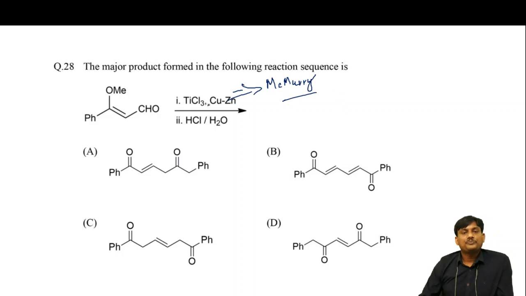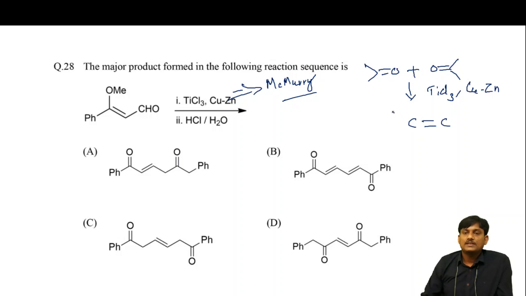If you take two moles of carbonyl compounds, aldehydes or ketones, and react with TiCl3, Cu-Zn, there is a coupling between these two carbons. There is a formation of a C double bond C, and a removal of the two oxygens as TiO2.